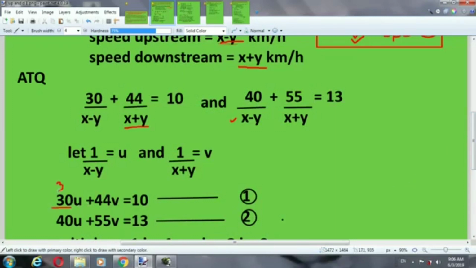Here 30u is 3 into 10, and 40u is 4 into 10. So we will multiply 4 with first equation and 3 with second equation. We will get similar 120u, and then we will subtract, it will cancel.